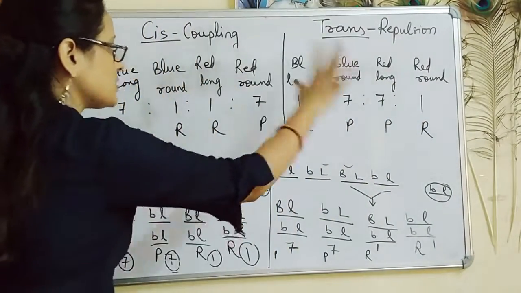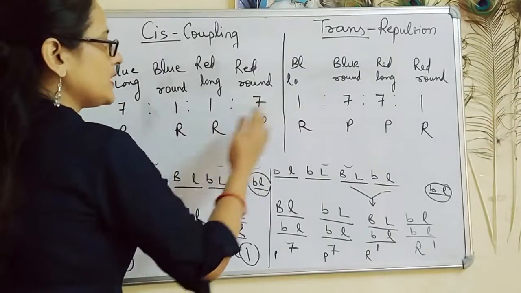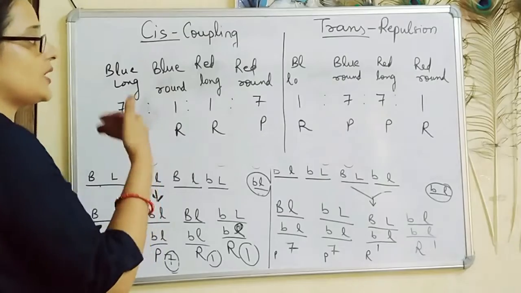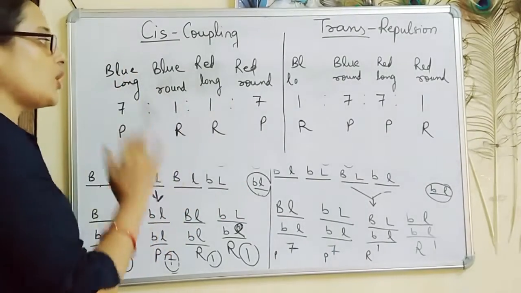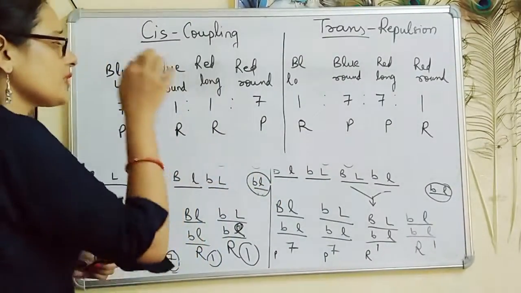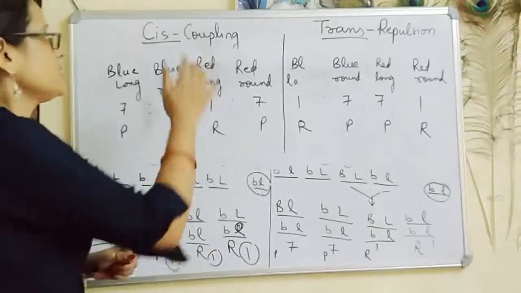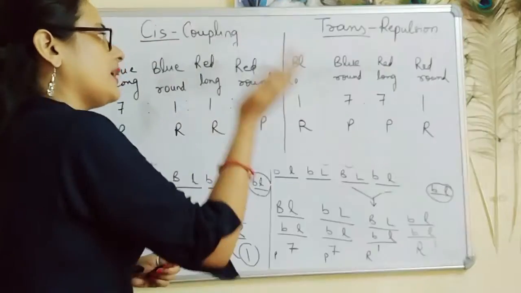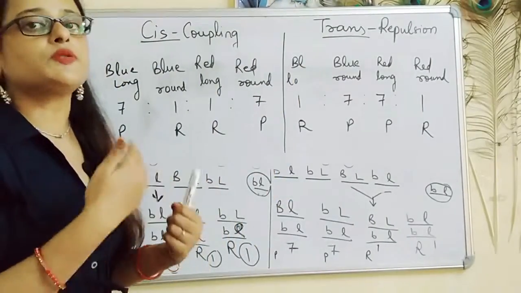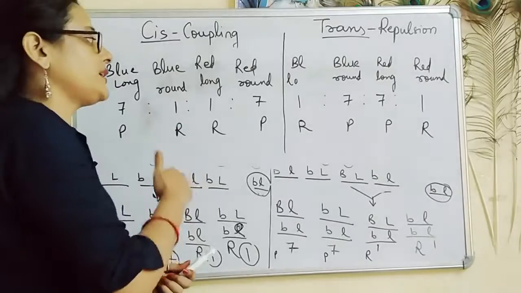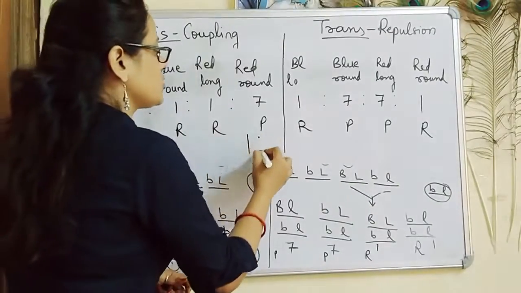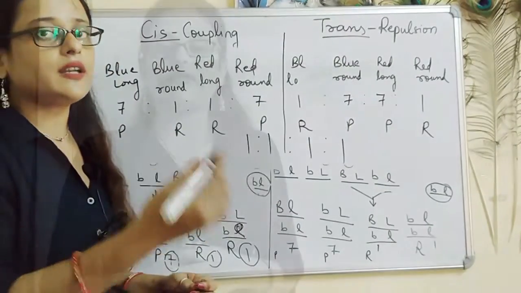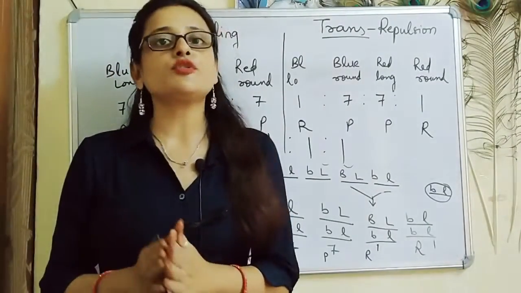So out of 16, we got these many individuals which were different in number, and their type, that is whether they were parental or recombinant, was different in both the cases because of the different arrangement of alleles in cis and trans arrangement. But the phenotypes were the same. Of the parents also the phenotypes were the same. And this ratio deviated significantly from the 1:1:1:1 ratio which we got from independent assortment. With this, we come to the end of today's lecture.